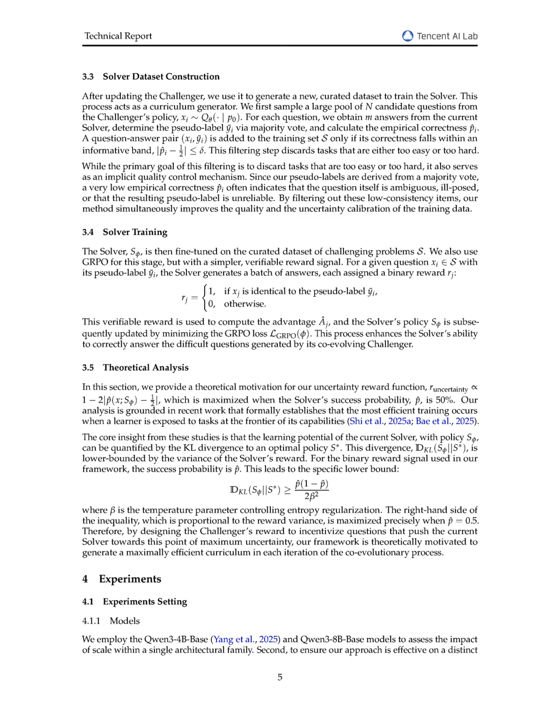It then determines the most frequent answer among its responses, which serves as a pseudo-label for the question. The solver's performance is evaluated based on how accurately it can match this pseudo-label, and it receives a binary reward depending on whether its answer is correct or not, thus facilitating its learning process through the iterative co-evolution with the challenger.